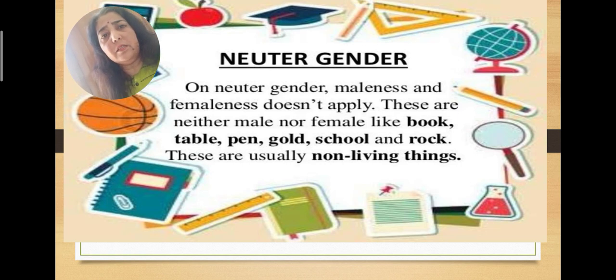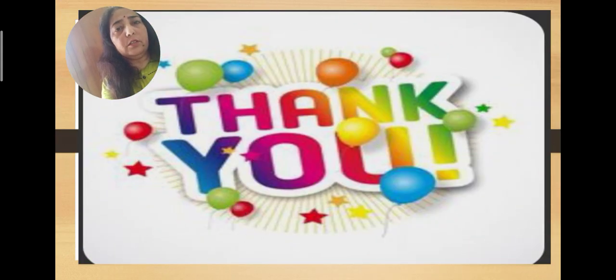This is a male pencil and that is a female pencil, we don't say like that, because non-living things don't have a gender in terms of male or female. So all the non-living things have a neuter gender, which means they are neither male nor female. Got it? So with this, we come to the end, children.